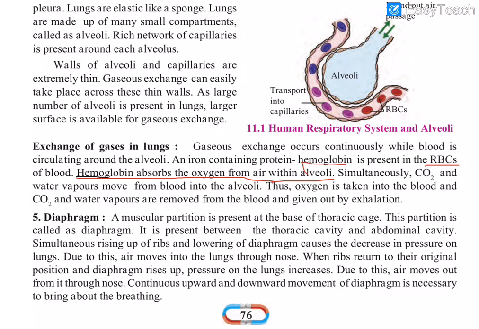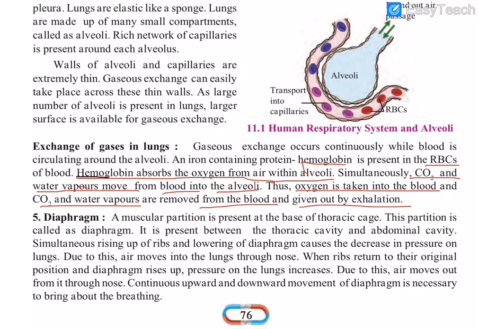Simultaneously, carbon dioxide and water vapor move from blood into the alveoli. This comes from the breaking down of glucose plus oxygen into CO2 and water vapor. CO2 and water vapor move from blood into the alveoli, and oxygen is taken into the blood, and CO2 and water vapor are removed from the blood and given out by exhalation. So this is the gaseous exchange that takes place inside the lungs.